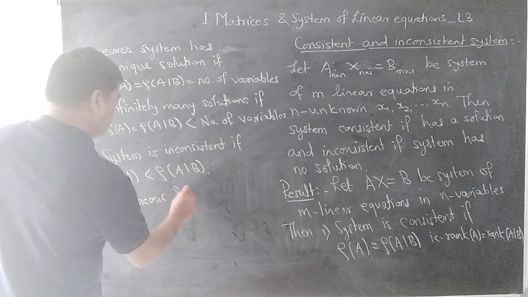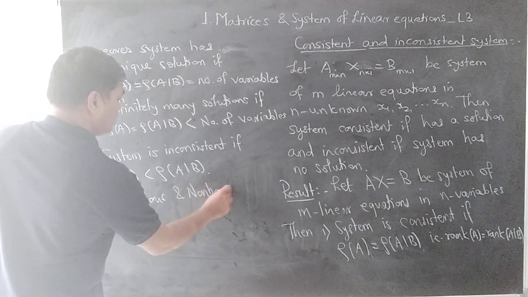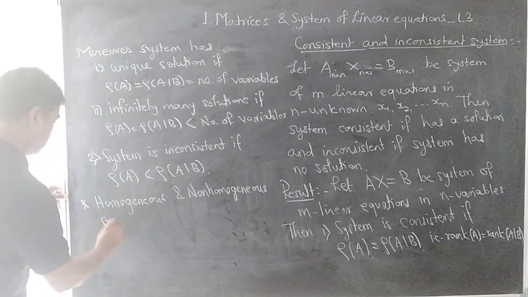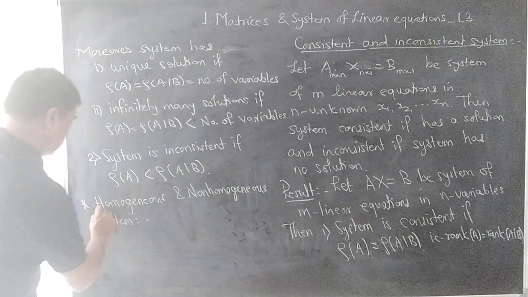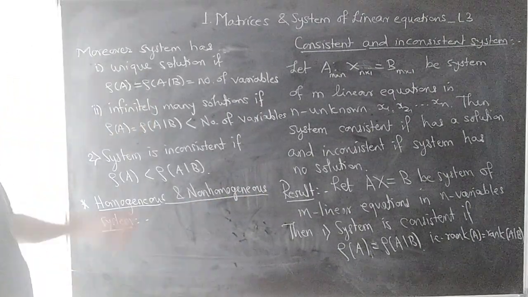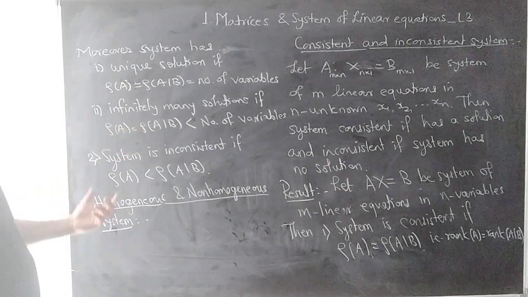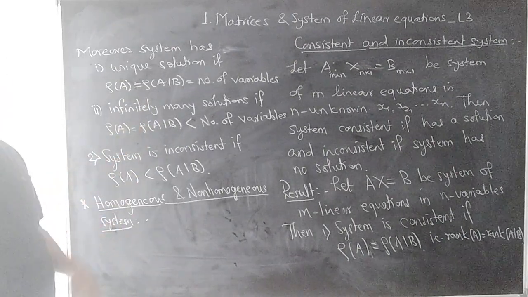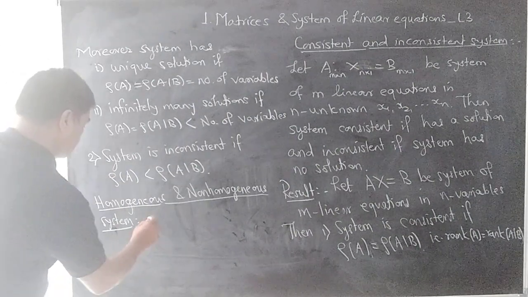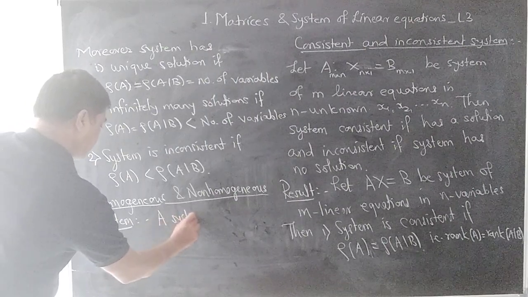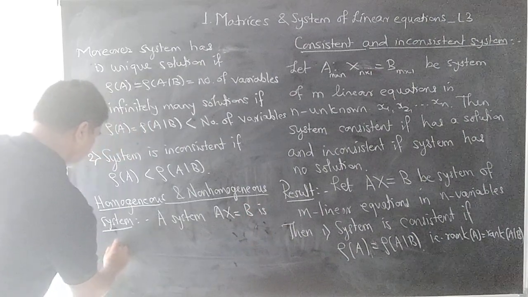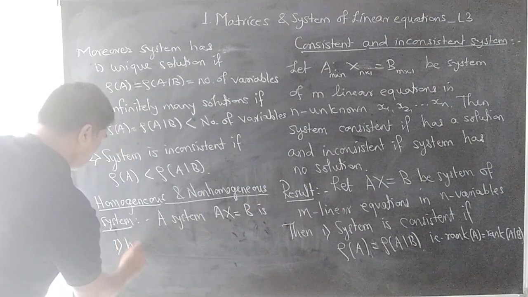Homogeneous and non-homogeneous system. A system AX equal to B is said to be homogeneous if B equal to 0.